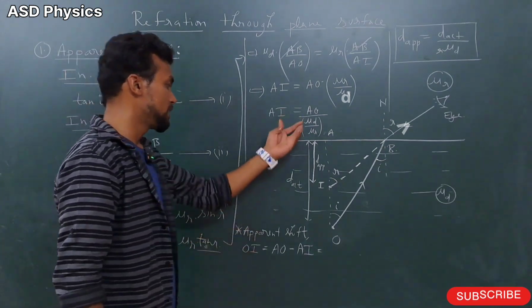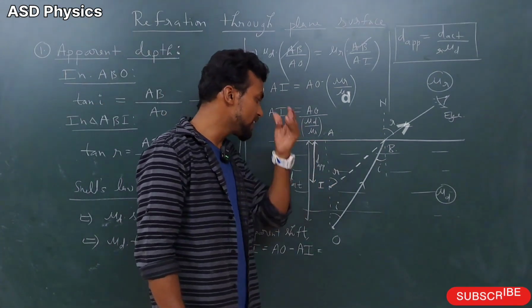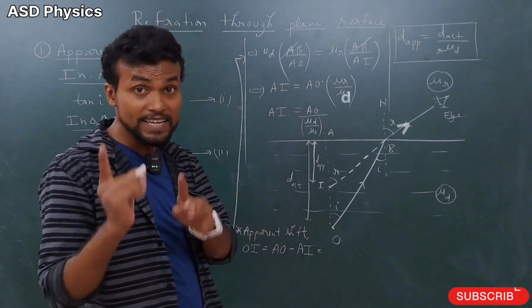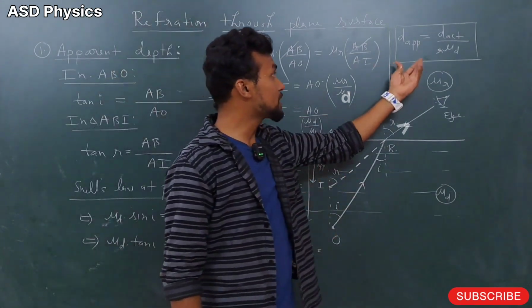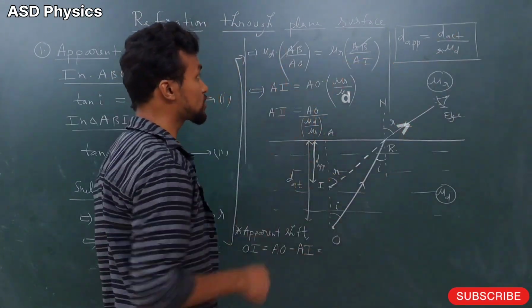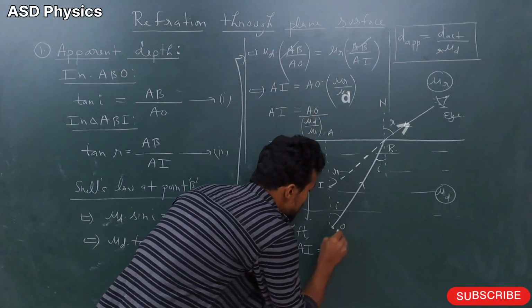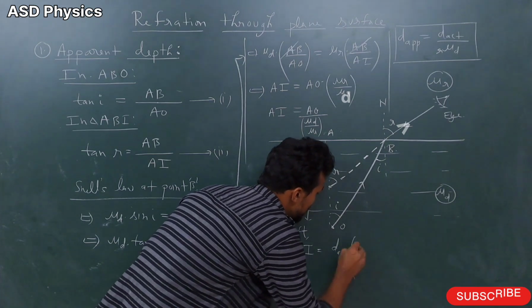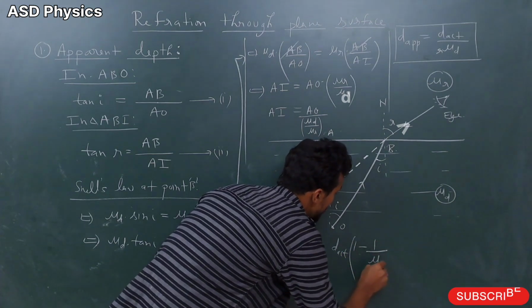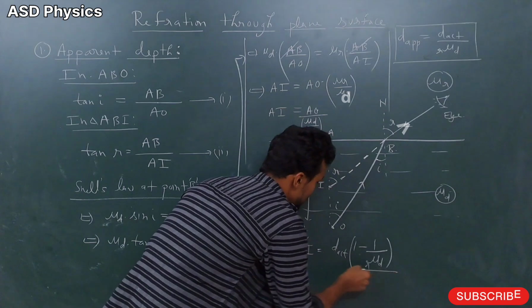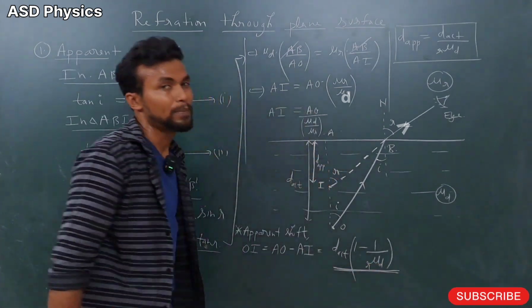AO is the D actual, AI is the D apparent. That means D actual minus D apparent. If I put the value of D apparent, it will come as D actual into 1 minus 1 by mu, denser with respect to rarer. This is the apparent shift.